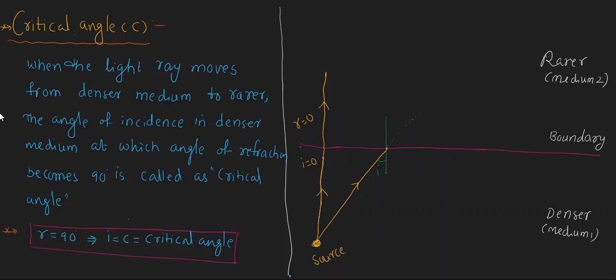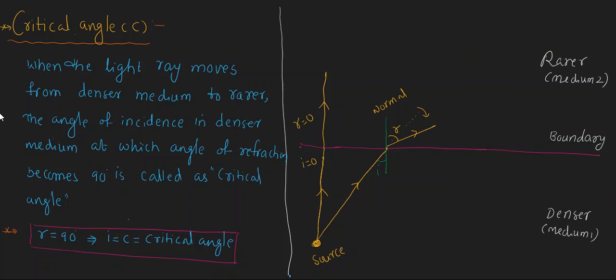It will bend away from the normal, on this side, and then it will go like this. Here the angle of refraction is greater than the angle of incidence. In this case we write r is greater than i.